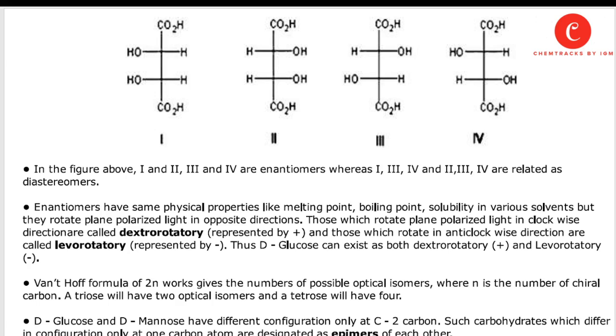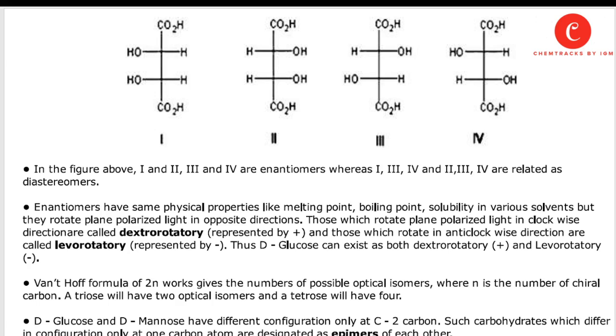Those which rotate in the anti-clockwise direction are called levorotatory, and are represented by the minus sign. Thus, D-glucose can exist as both dextrorotatory plus and levorotatory minus.